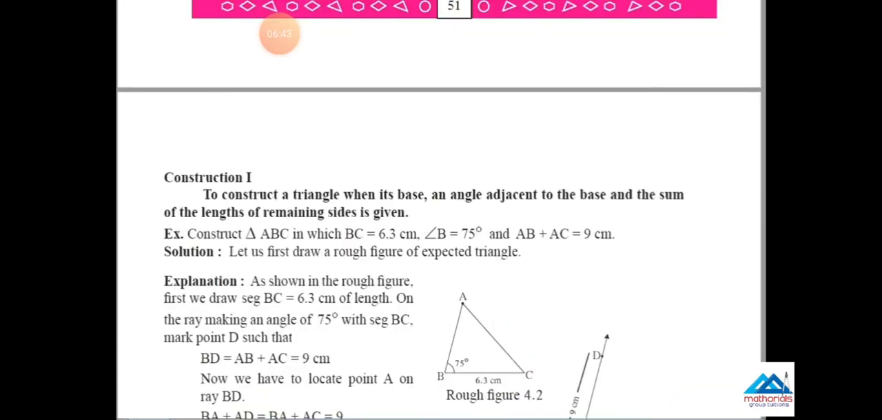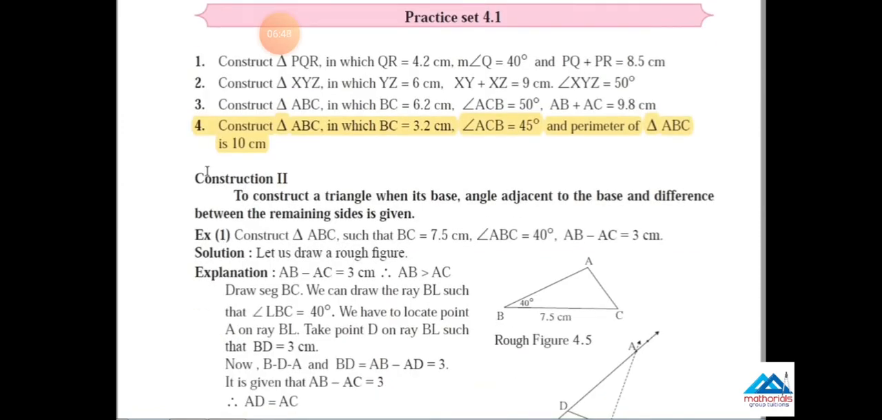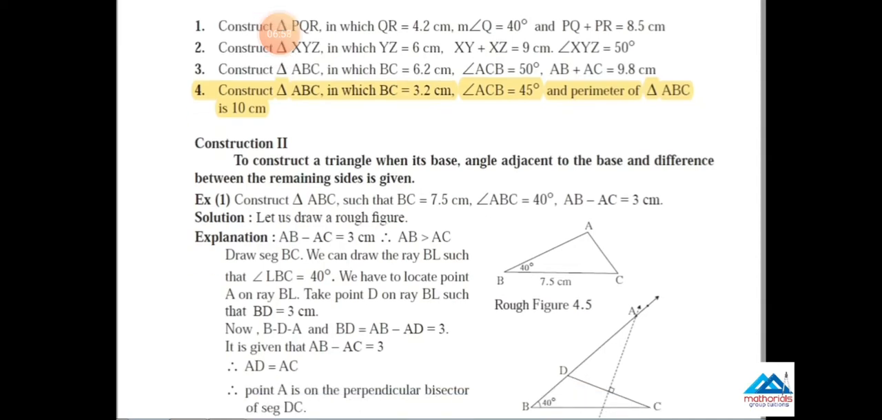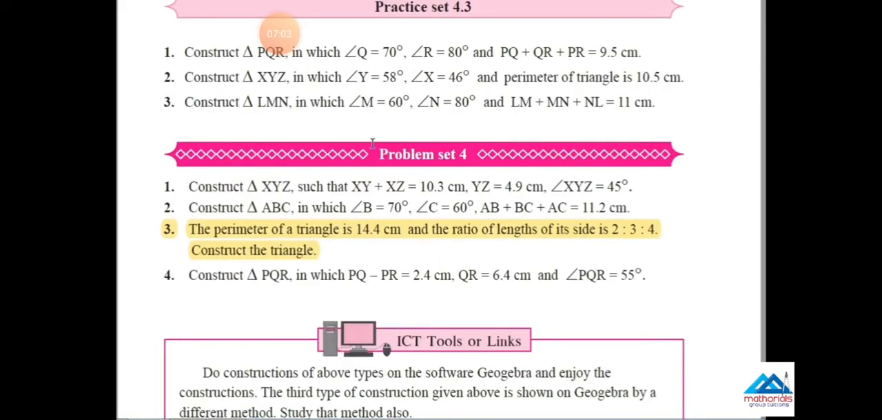Turn the page and come to chapter four, construction, practice set 4.1. Question number 4: construct triangle ABC. This question is reduced from the syllabus. Cancel it in your textbook. Now go to page number 53, practice set 4.3. The whole question set is coming. Problem set 4, main question number 3 is reduced from the syllabus. Cancel this question. The perimeter of a triangle, it is based on perimeter.